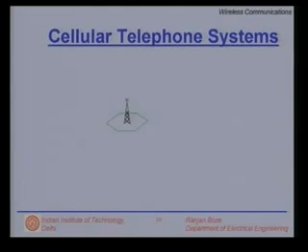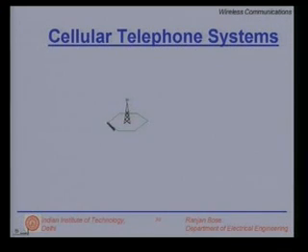Now, let us gradually build up and understand how a cellular network is laid out. Suppose I have a base station here shown by a tower. There are transmitting antennas at the top and a transmitting unit maybe at the bottom or at the top.